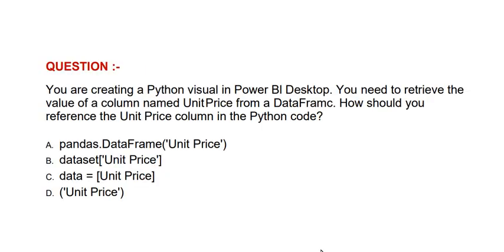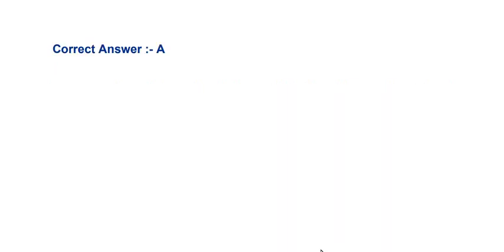Our next question is, you are creating a Python visual in Power BI Desktop. You need to retrieve the value of a column named unit price from a data frame C. How should you reference the unit price column in the Python code? Please have a look at the options and try to find the correct answer. The correct answer is option A.